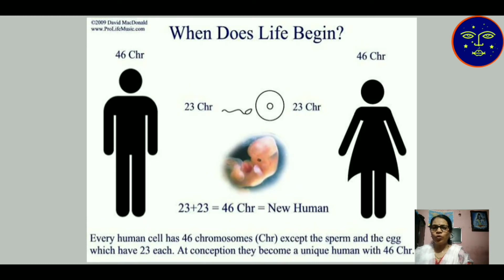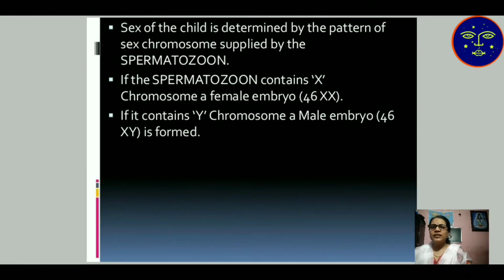Then after fusion of both the 23 chromosomes, again 46 chromosomes are produced. Then the sex of a child is determined by the pattern of a sex chromosome supplied by the spermatozoon. If the spermatozoon contains an X chromosome, a female embryo, 46 plus XX, results. 46XX, that means 44 plus XX chromosomes, determines the female character, and 44 plus XY, the Y determines the male character. So 44 plus 2 total is 46.